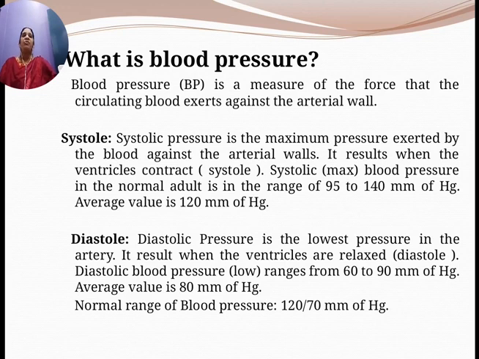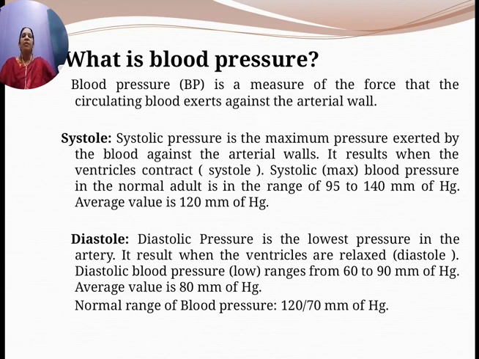So systolic pressure is a maximum pressure and in a normal adult it ranges from 95 to 140 mm of mercury, and its average value is 120 mm of mercury.